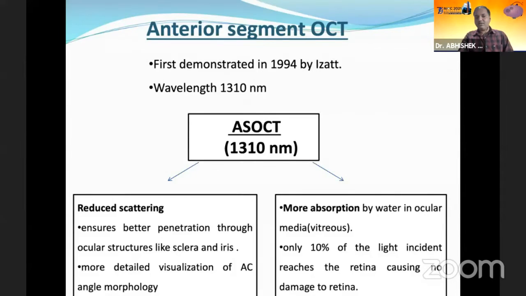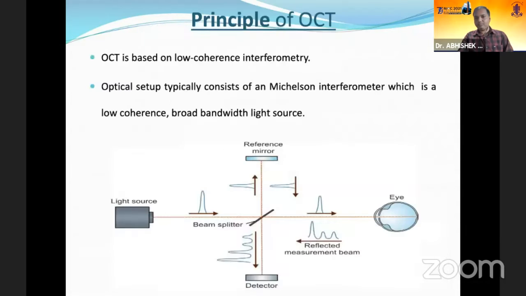This wavelength helps in reducing the scattering, which ensures better penetration through ocular structures like sclera and iris, as well as more detailed visualization of the anterior chamber angle morphology. And secondly, it is absorbed more by the water in the media, and therefore only 10% of the light reaches the retina, which causes very little damage to the retina, or almost no damage.